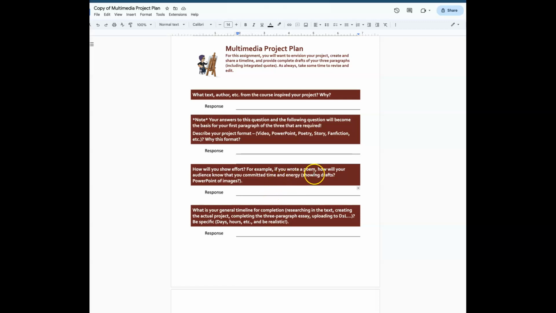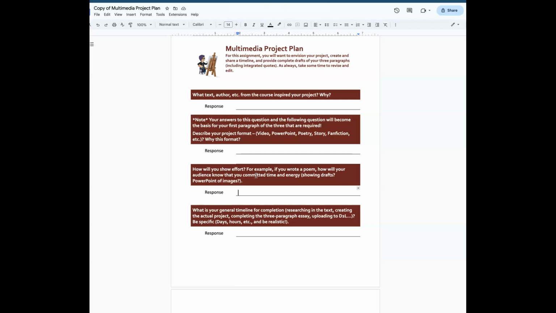So if you write a poem, how are you going to show your audience drafts? Or how will you show that you committed time and energy? The only project idea that I don't think requires some sort of explanation of this is going to be a video, because the video essentially is showing all of that effort, especially because those will be edited in certain ways. And so the time is taken and the time is apparent there.